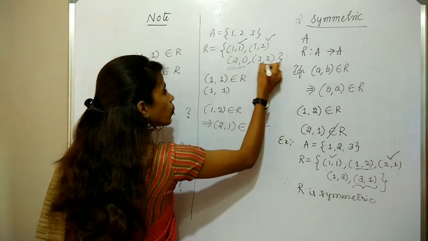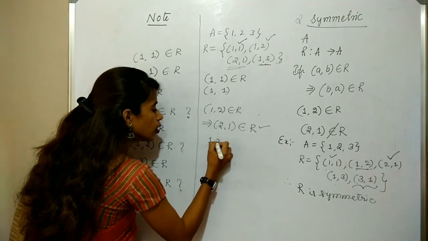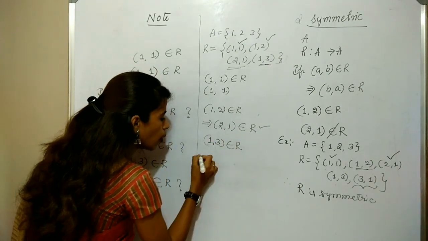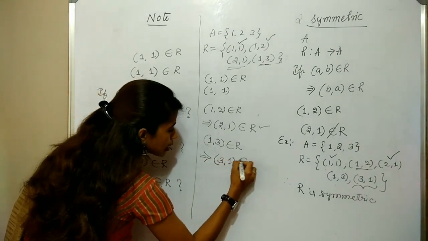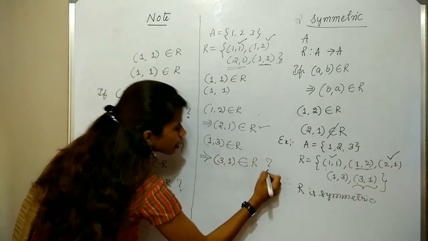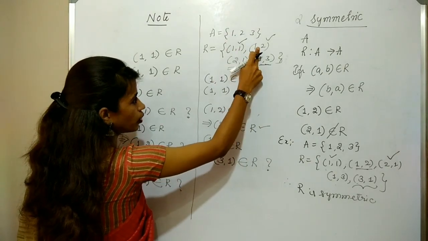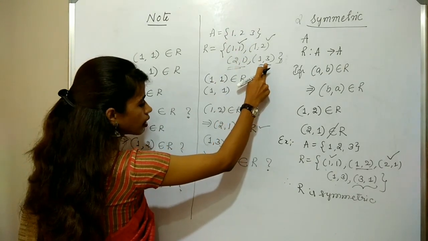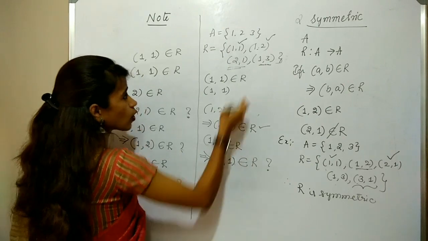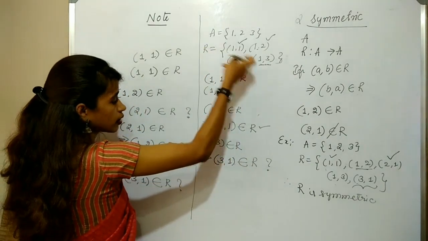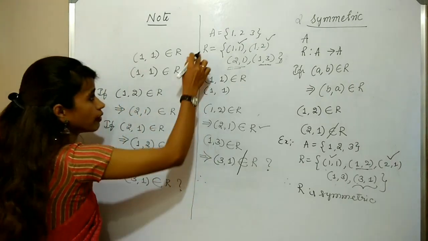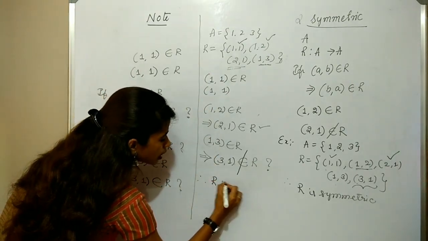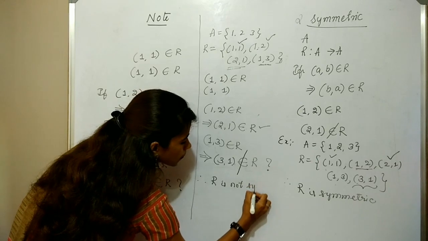Okay. If I take (1, 3), (1, 3) clearly belongs to R. What is the reverse of this? (3, 1). Does it belong to R? Here we have (1, 1), (1, 2), (2, 1), (1, 3), but (3, 1) is not there in the set R. So it does not belong to R. Therefore, the given relation R is not symmetric.